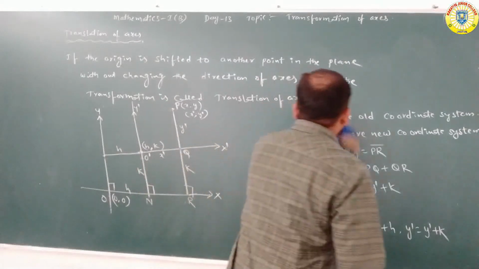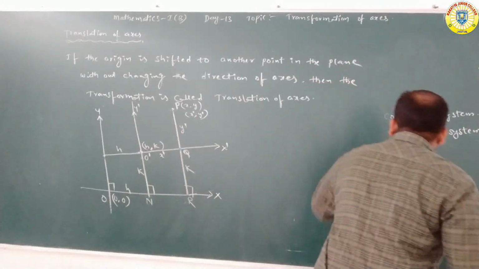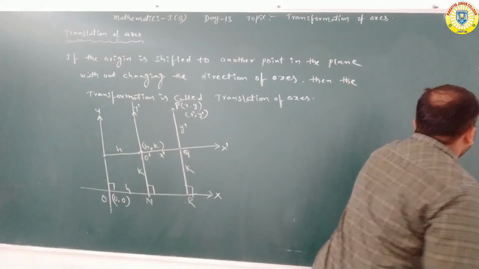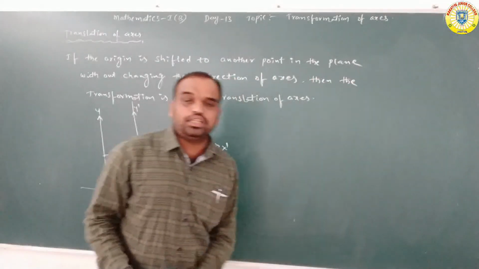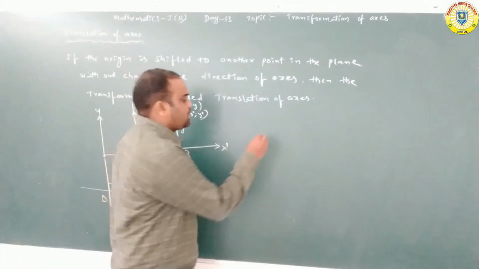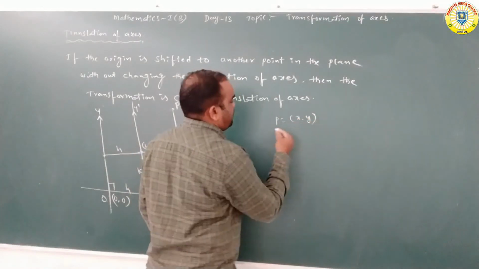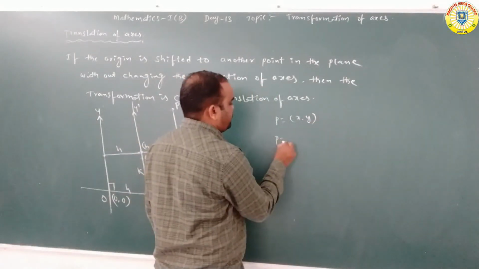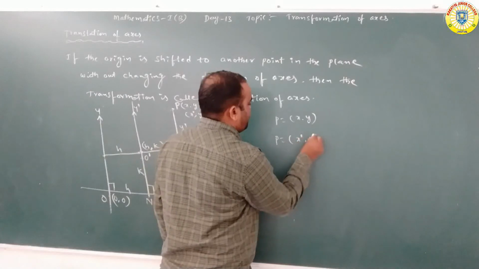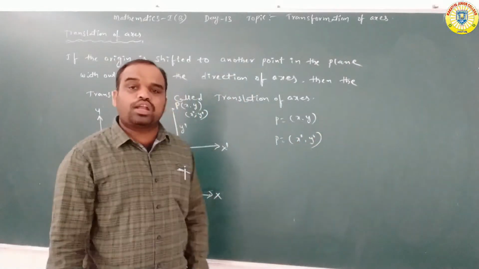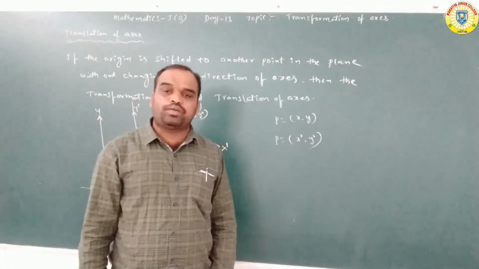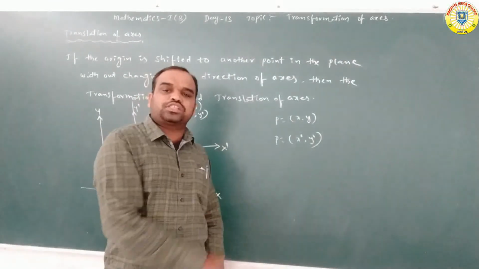See here, always remember in this topic: the coordinates of P are x comma y, and also the coordinates of P are x dash comma y dash. The coordinates of P equal to x comma y are with reference to which system, sir?